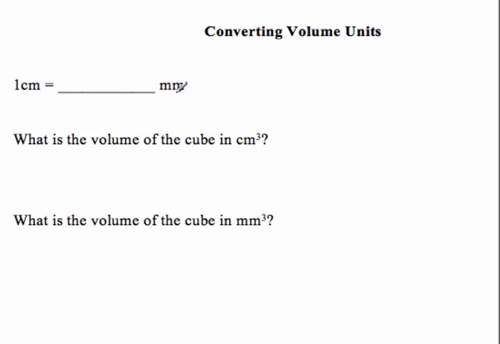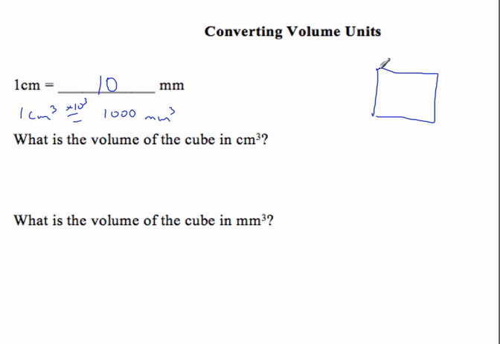Okay, let's look at some more examples. Converting volume units. So 1 centimeter is 10 millimeters. So if I'm doing cubic units, I would not multiply by 10, I'd multiply by 10 cubed, and I get 1,000 cubic millimeters. Now what is the volume of the cube in cubic centimeters?